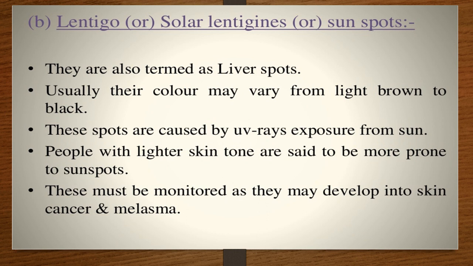When the exposure of UV rays is from the sun, these spots are caused, which is known as lentigo, and we also call it liver spots. People with lighter skin tone are said to be more prone to sunspots. Similarly, like the last slide, the people who have fair complexions or lighter skin tones are more prone to sunspots. Next, these must be monitored as they may develop into skin cancers and melasma. Melasma I will discuss with you in the next slide.